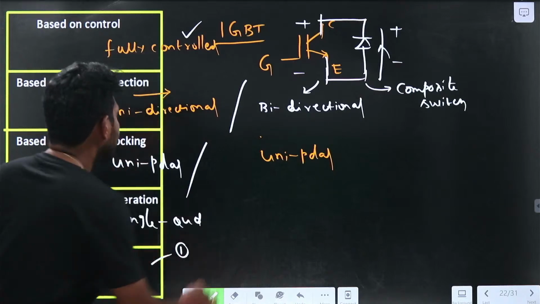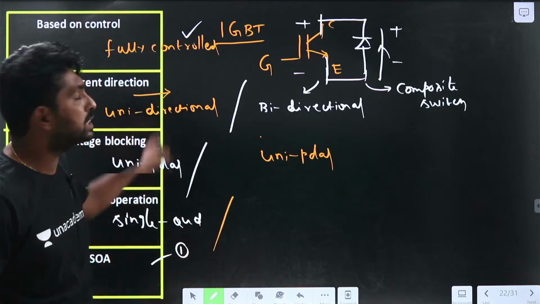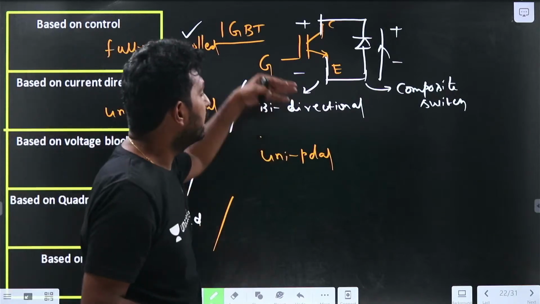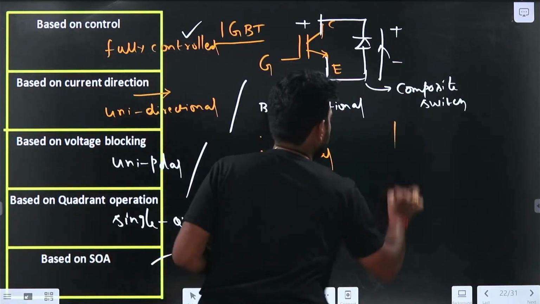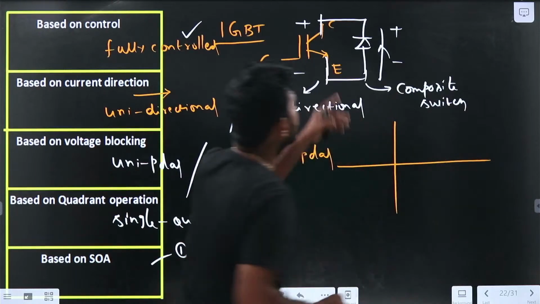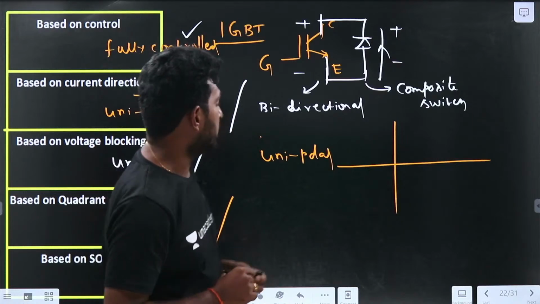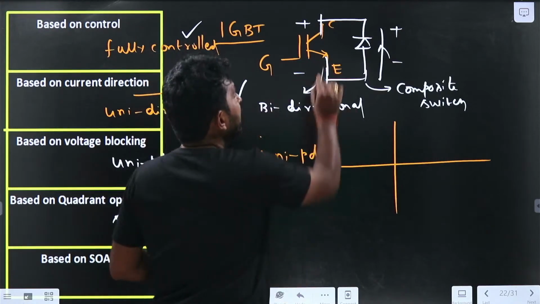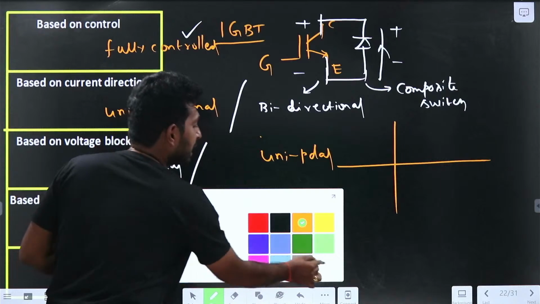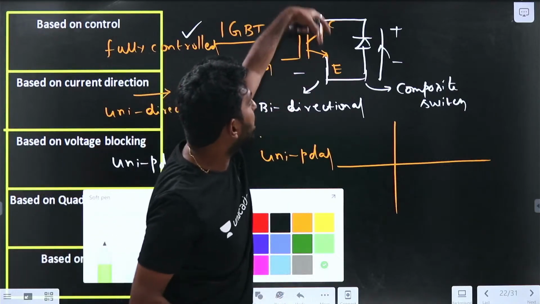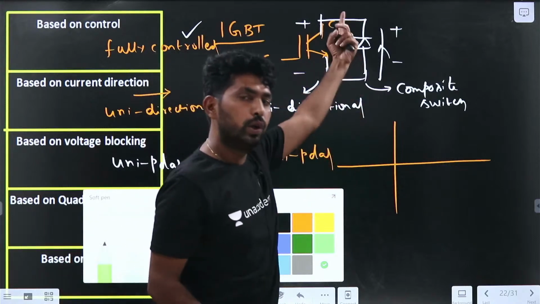Now let us take the quadrant operation of this composite switch. The current is flowing in both directions, from collector to emitter as well as emitter to collector.